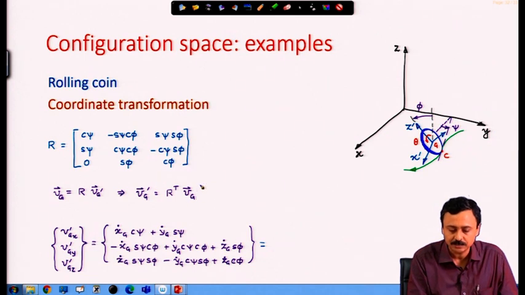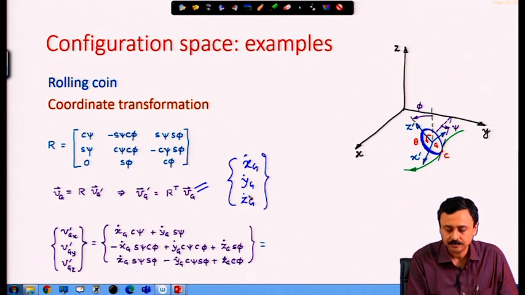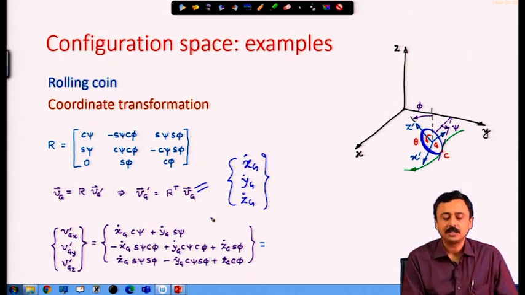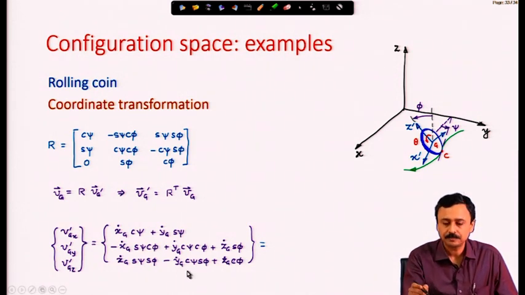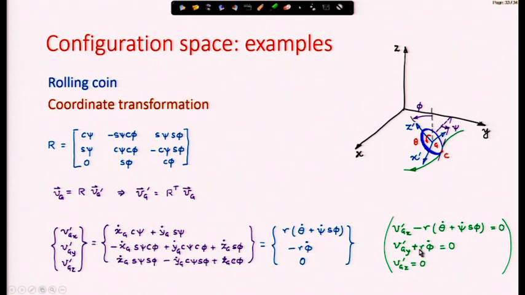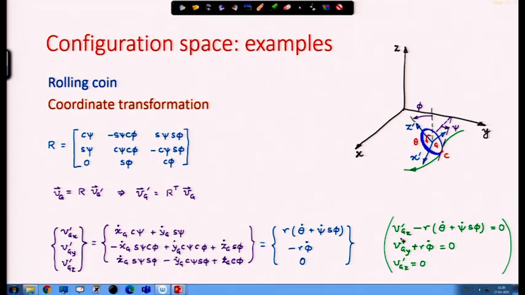This V g is nothing but x g dot, y g dot and z g dot, and we can obtain V g prime, the velocity in the primed frame, and that is what I have written out here. And remember, we had these constraints in the primed frame, the no slip constraint. I have V g x prime as this, and from the transformation I have this, therefore this must be equal to this.